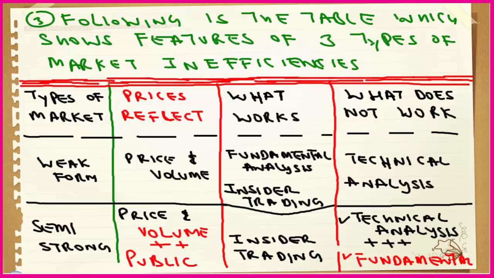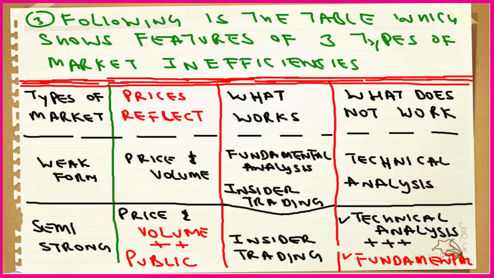The second type of market is semi-strong form. Now existing prices and existing volume do affect this type of the new price. That is very sure. And second is the public information. Semi-strong means any information which has been made public. Financial results are public. Interim financial reporting is public. Any decision by management is public. That is named as public, which is available to all.